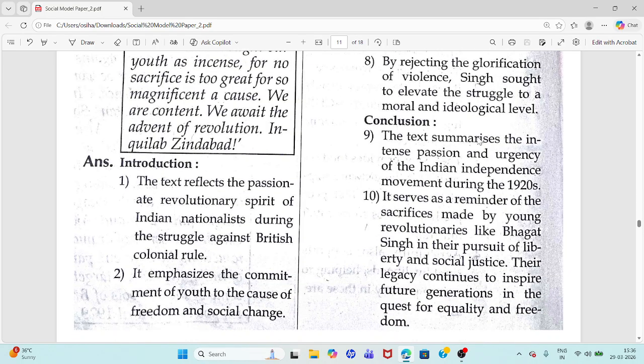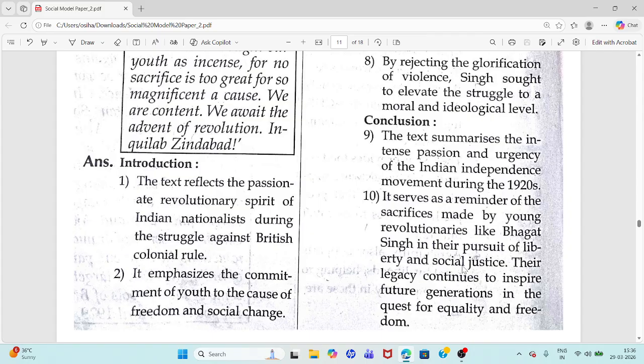Conclusion. The text summarizes the intense passion and urgency of the Indian independence movement during the 1920s. It serves as a reminder of the sacrifices made by young revolutionaries like Bhagat Singh in their pursuit of